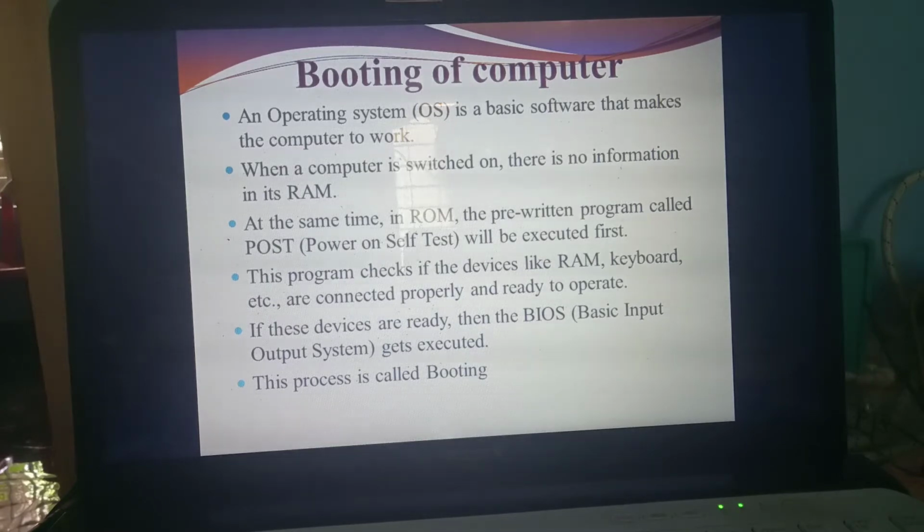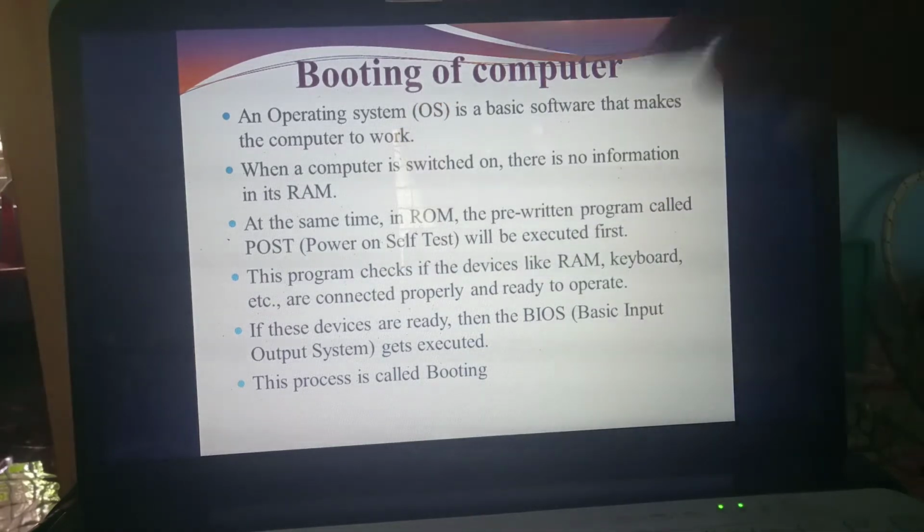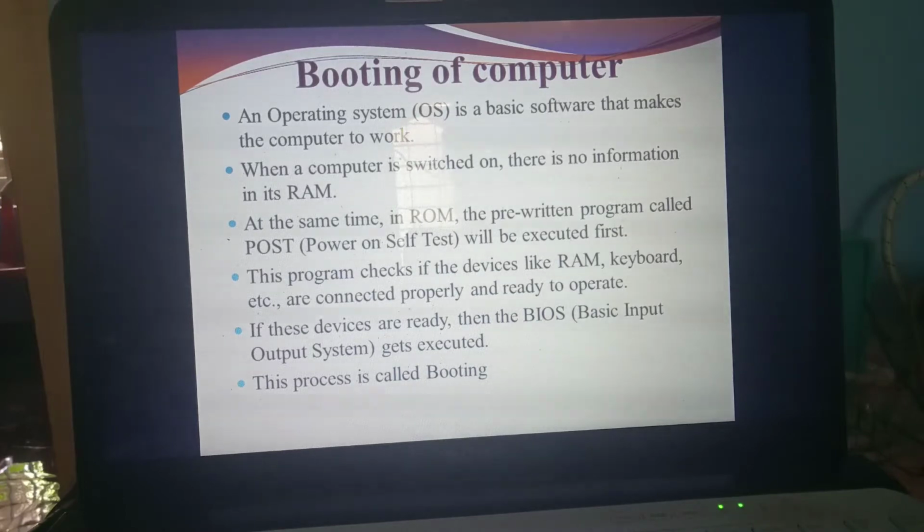Okay. So after this POST program finishes running, this program will check the devices, like what devices are connected to the computer: RAM, keyboard, mouse. It will check all the devices, whether they are connected to the computer properly or not. What's the use of that program? That is Power On Self-Test. The name itself tells you.